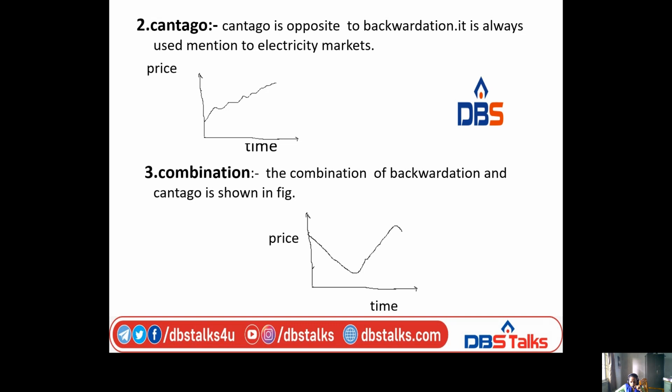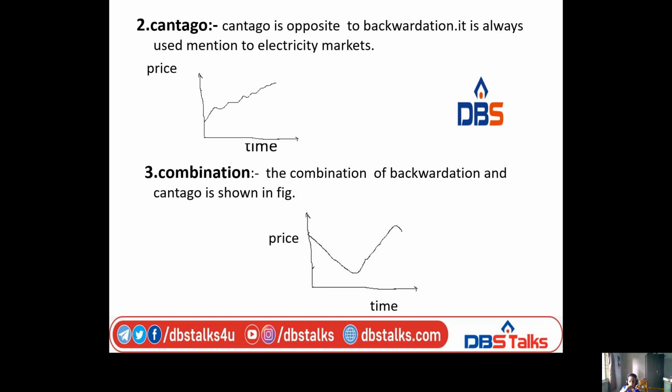When you draw a graph between price and time, first it will be falling, and after that it will be rising. This is a combination of backwardation and contango.